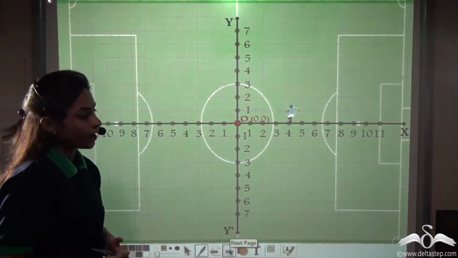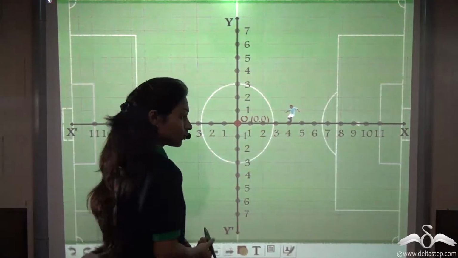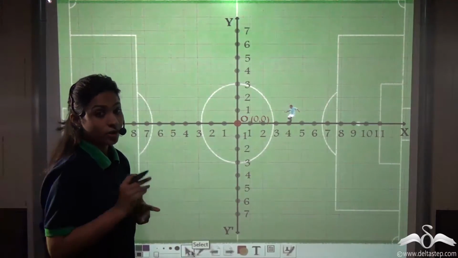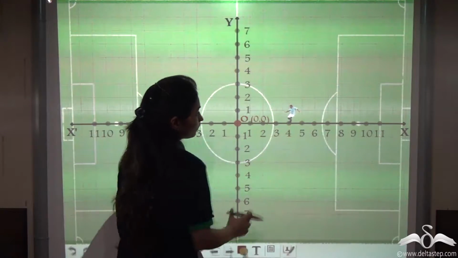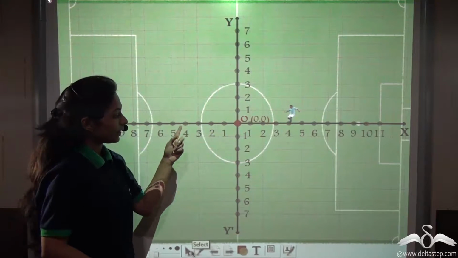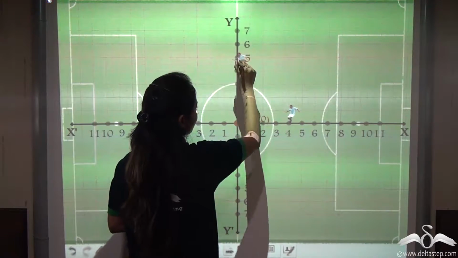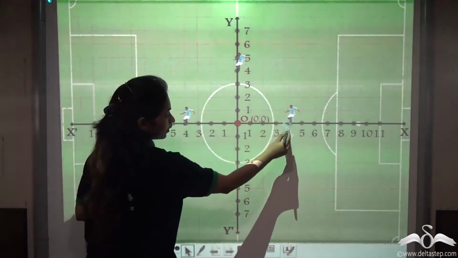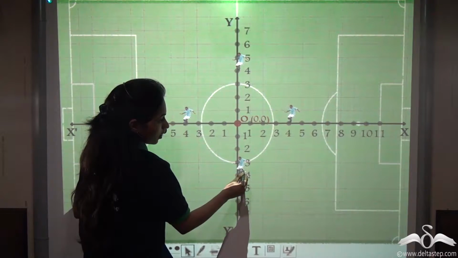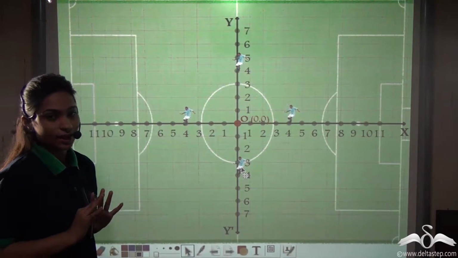Now this player went and stood on this position. He knew that the coach was very strict. Now he was confused, as this was position 4, but position 4s are many. See? Here also position 4. Here also position 4. And here also position 4. Then which one? Well, the coach understood that there was a confusion.